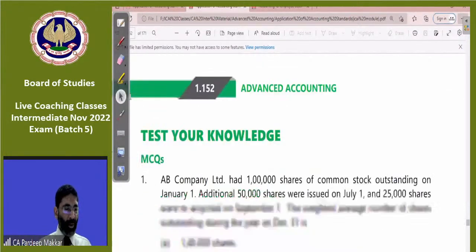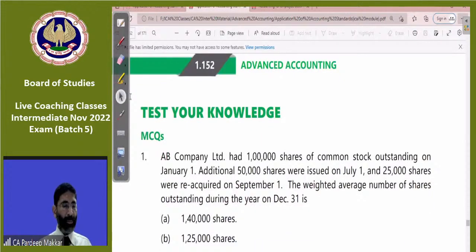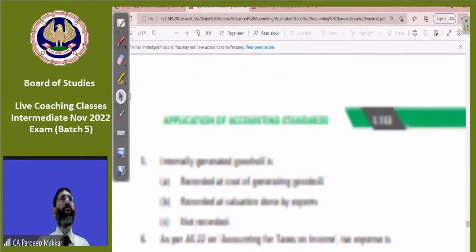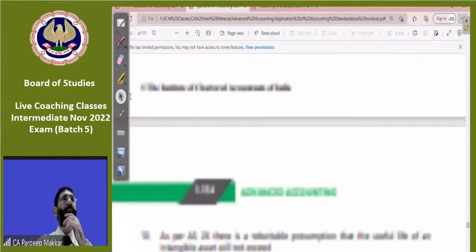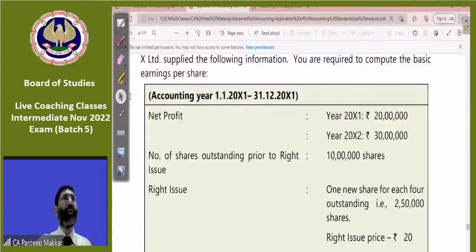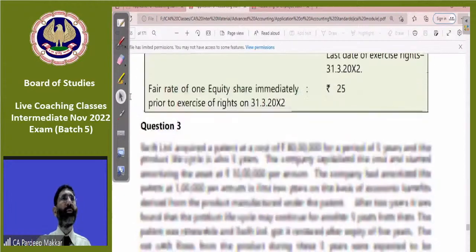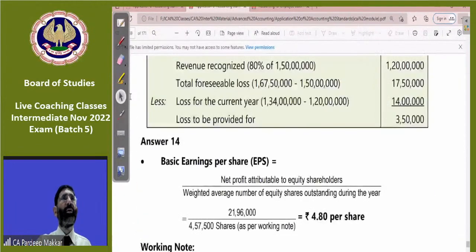So there are test your knowledge MCQs given to you. You must do all these MCQs, beta. This is homework for you. You may do all MCQs, practical questions you have to do. You may do suggested answers. You may do tenure. You may do as many questions as possible which have come in your exam during the previous 10 years. It will be beneficial for you. So I suggest you do all this.